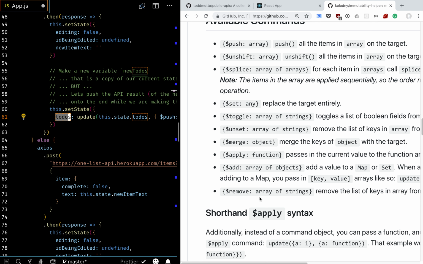Why couldn't you use setState in that example with the nested XYZ? You could, but this immutability helper is a separate library from React, and we just use it a lot. So if you find yourself needing to make a copy of an object with something changed, this will do that for you. But yes, in this case, you could do XYZ 42 with setState, because setState will automatically merge those states together. It's essentially what setState is doing, yes. Immutability helpers is outside of React, but it's often used because it lends itself towards this kind of thing.